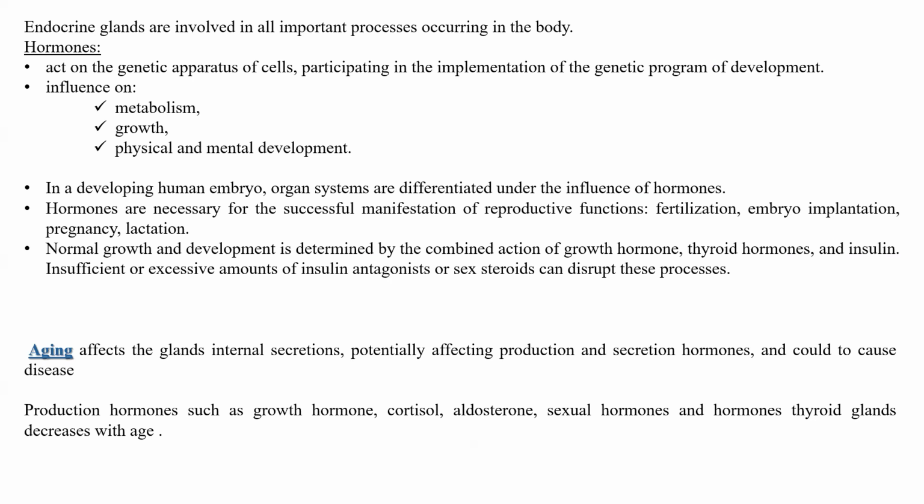Normal growth and development is determined by the combined action of hormones like growth hormone, thyroid hormones, and insulin.